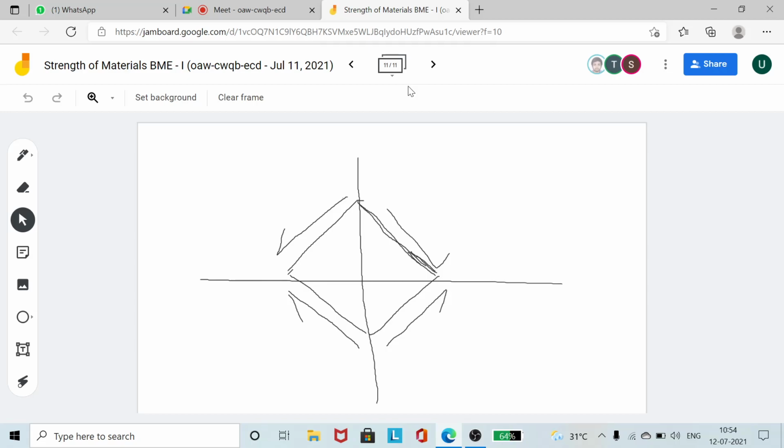Understood? So whenever I have an element like this, suppose it is fixed at this end and I am only giving it shear, it will only deform angularly. This is the final position. So only some angular deformation will be caused in the element. But suppose I apply a normal stress. This normal stress will cause an elongation in the length. Okay? But a shear stress will only cause an angular displacement. Normal stress will cause a change in the length. Understood?